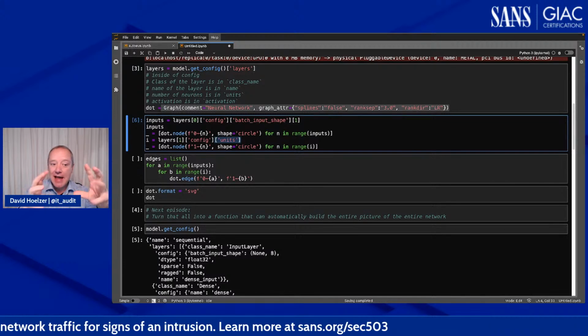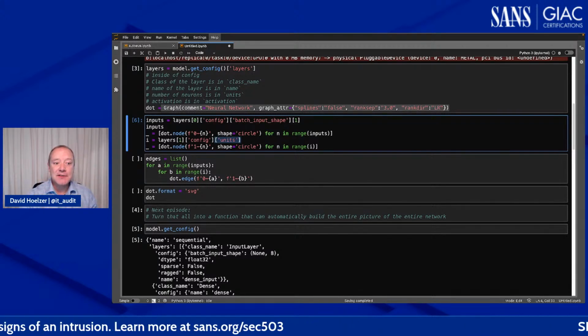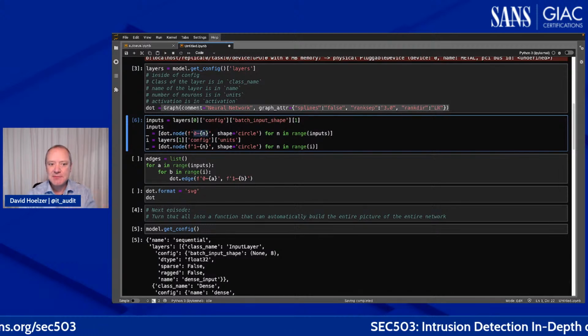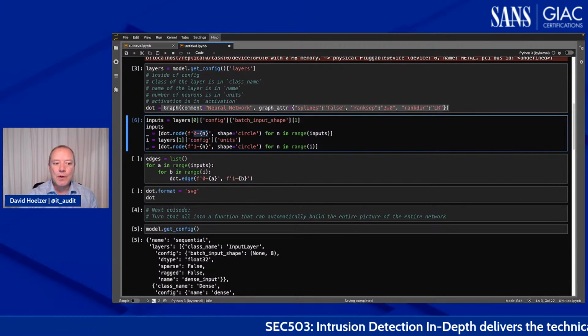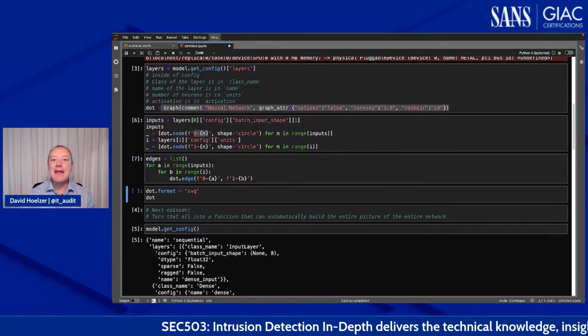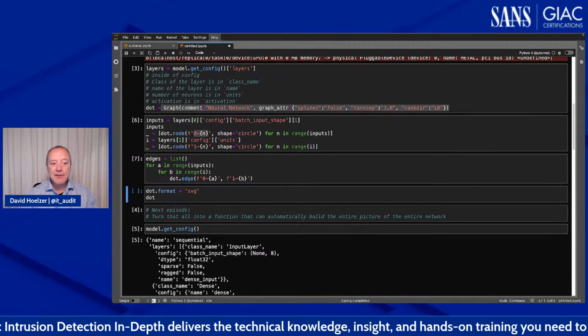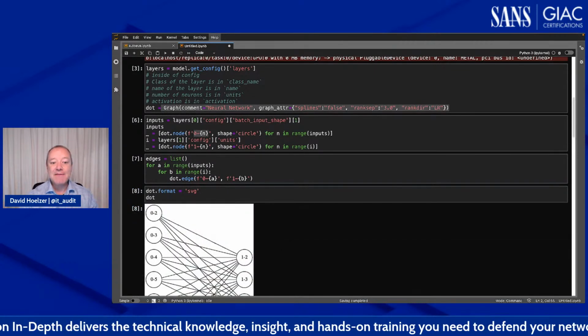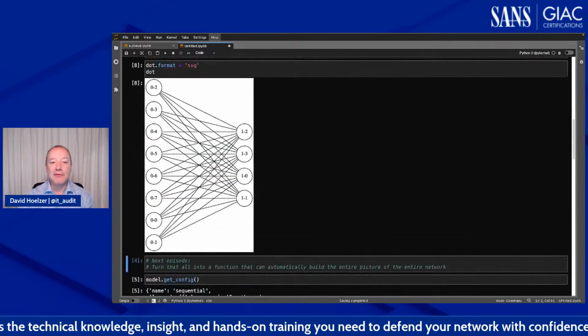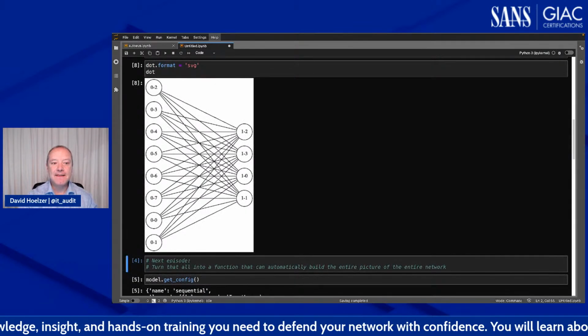With that done, I just add these nodes into my graph. So that's what this dot node is. And I just give each one a name because I need to be able to refer to it. And with that completed, I now add the edges in. I'm just saying which things are connected to which. And with all that done, we could then have it build a graph. So this is where we ended off. That's where we ended up last time.